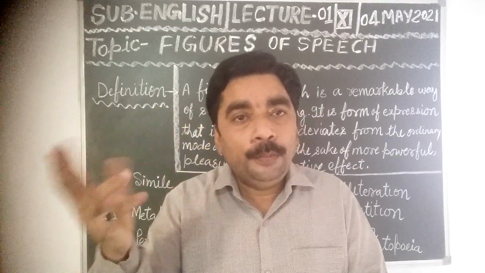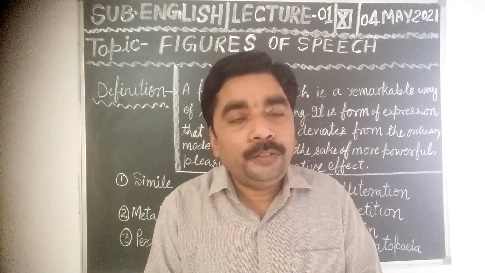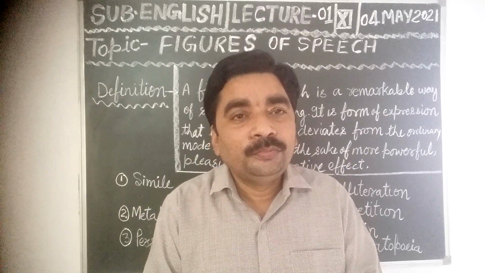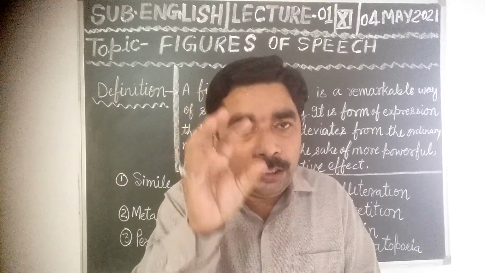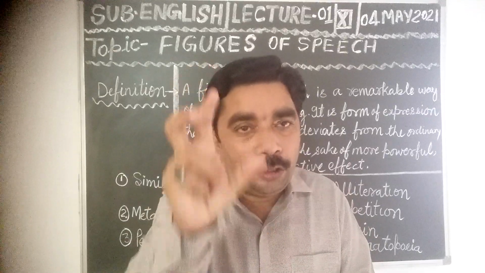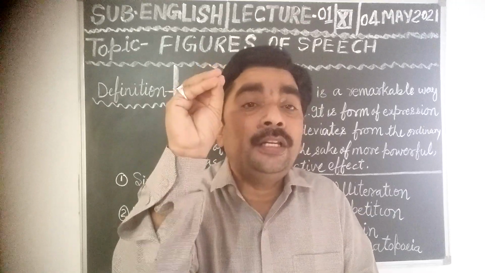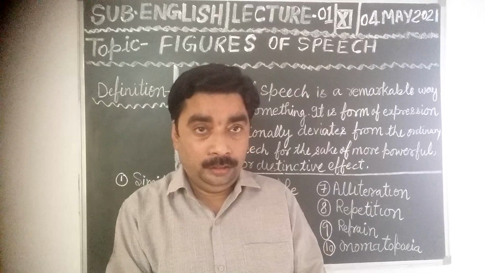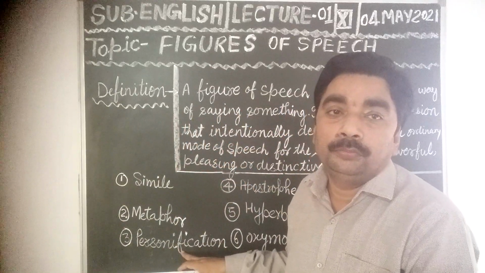It means love has eyes, so it is blind. So whenever non-living things, inanimate objects, or abstract ideas, or dead objects work as a living being, then there will be personification, dear students.